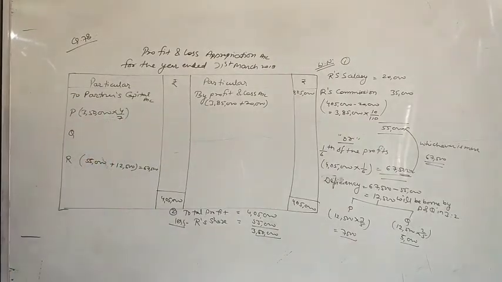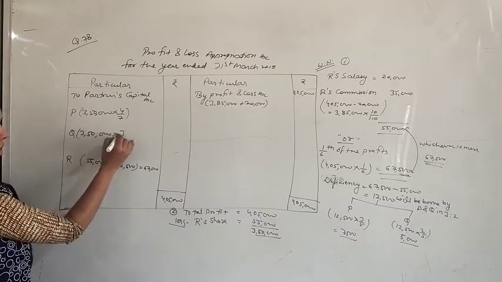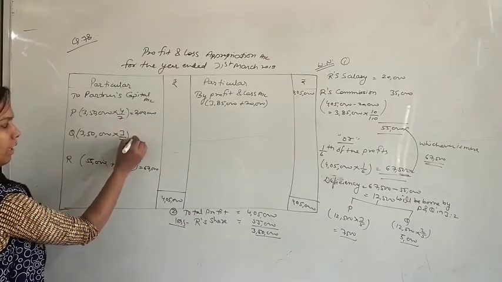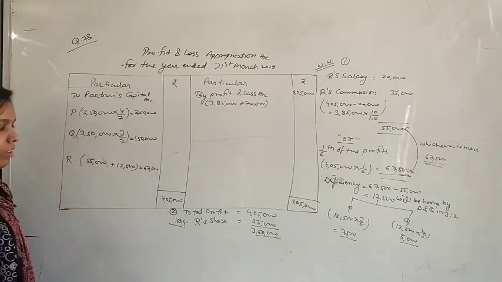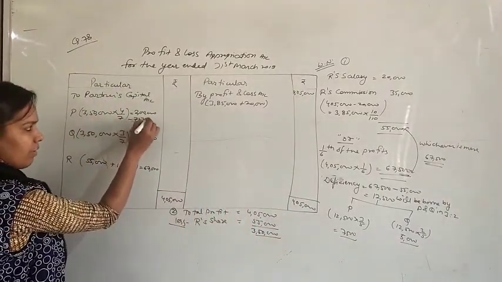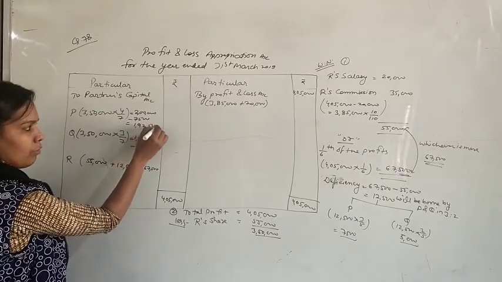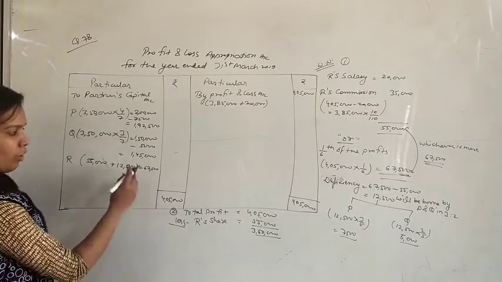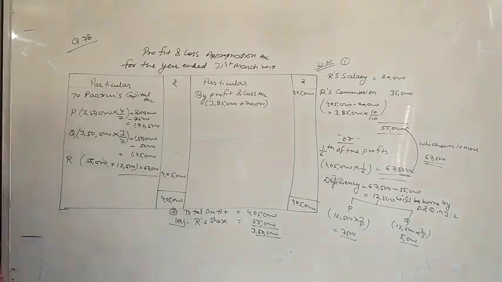I think the ratio is given 4:3 in this question, and 3,50,000 multiplied by 3 upon 7. So according to this he got 2 lakh rupees and he got 1,50,000 rupees. Out of these 2 lakh and 1,50,000 we will deduct these both amounts, minus 7,500 and minus 5,000. So corrected net profit for these two partners will be 1,92,500, 1,45,000 and 67,500. Like this it became 4,05,000 rupees total.